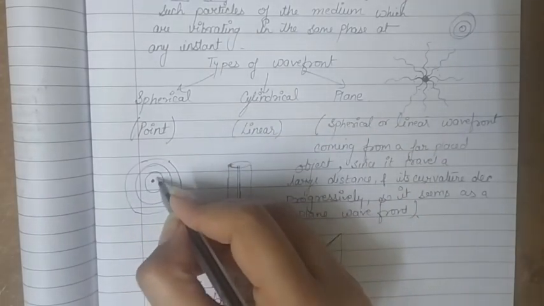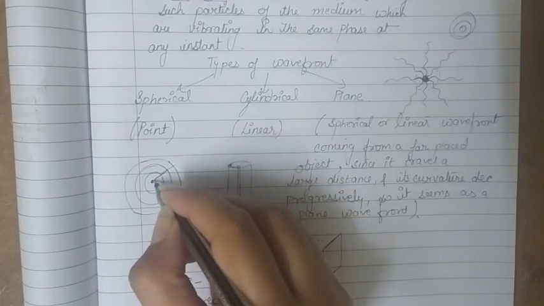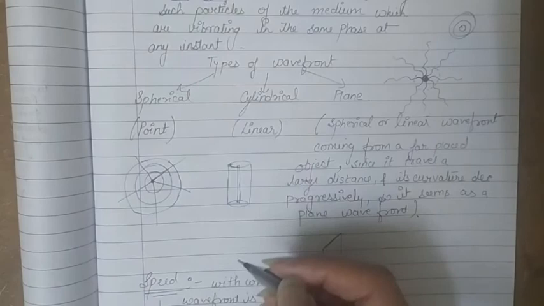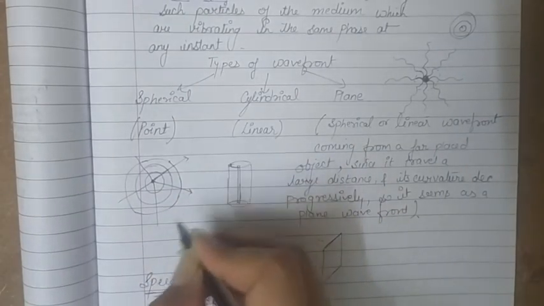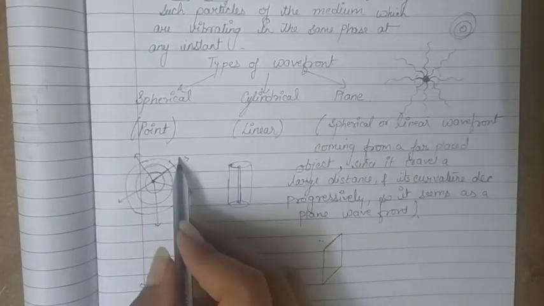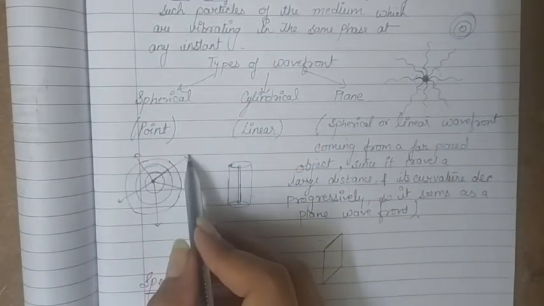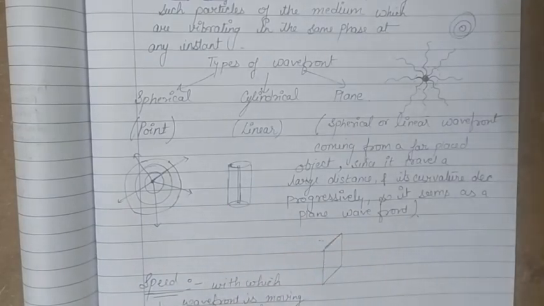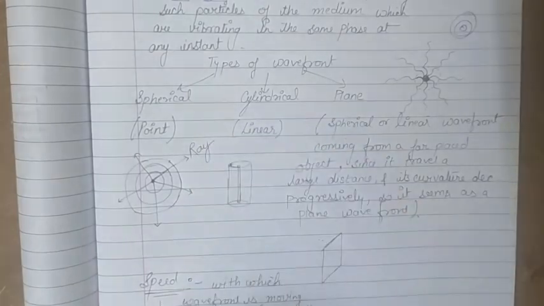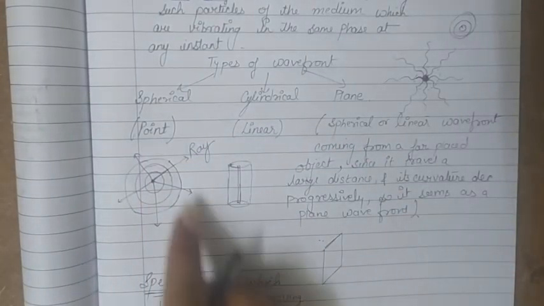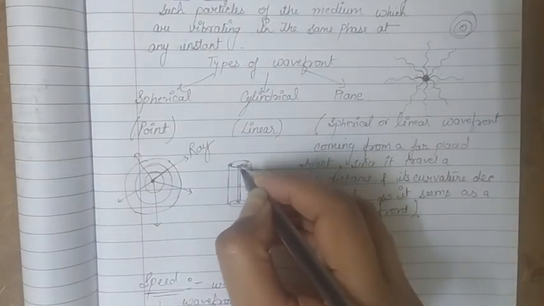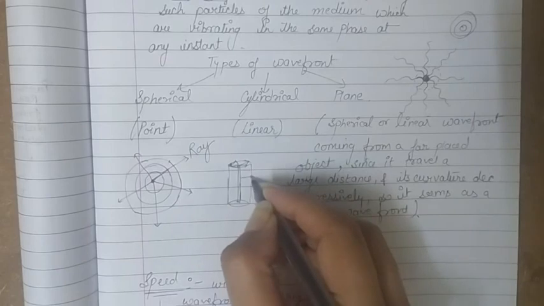So we can draw normals along the radius. Now to represent the direction of propagation, we have to put arrows at the ends. So these lines and arrows represent the ray of light. These are spherical wavefronts and this is a ray which is normal to these wavefronts, and the arrow represents the direction of propagation. Similarly, in this case, we can show the ray of light like this.